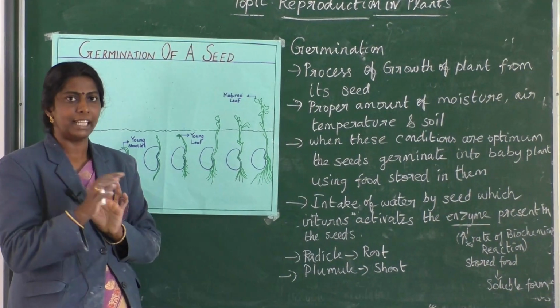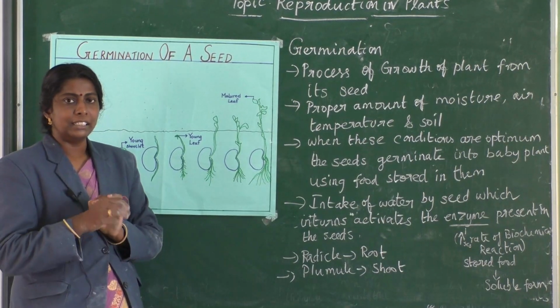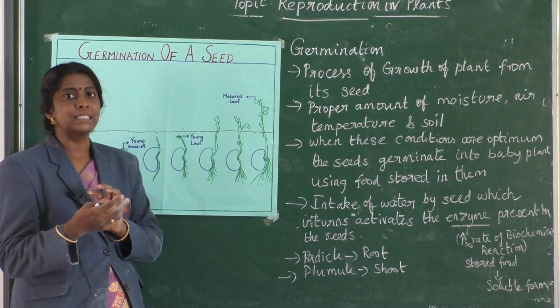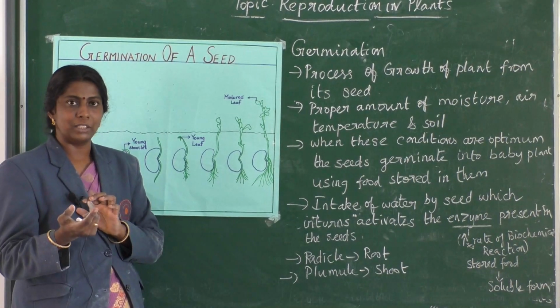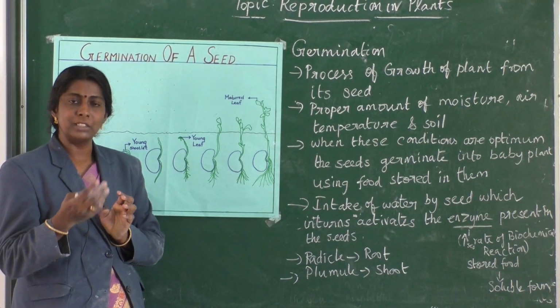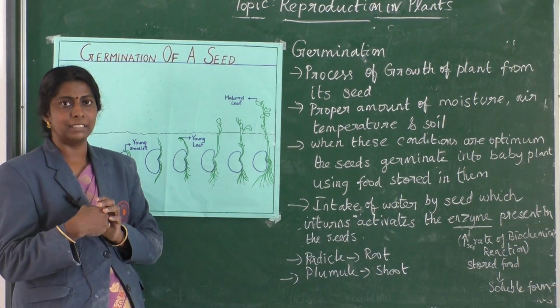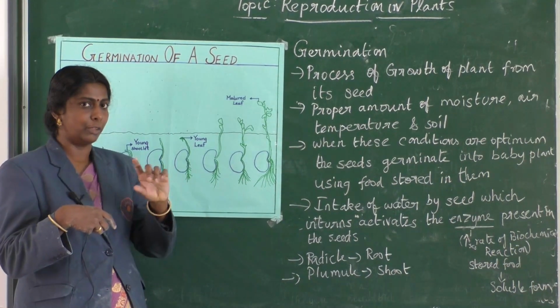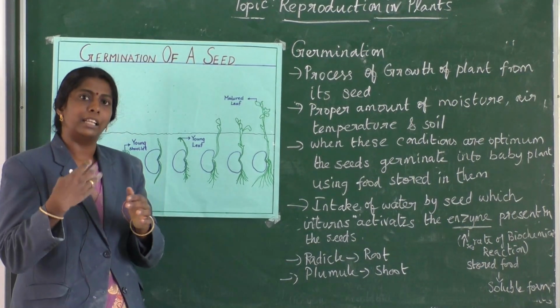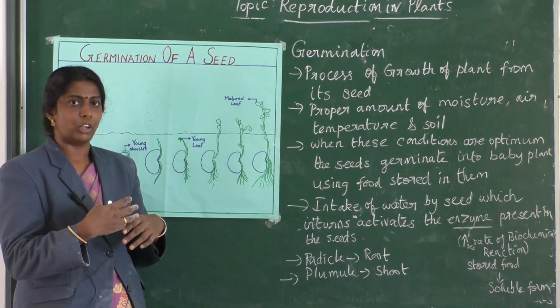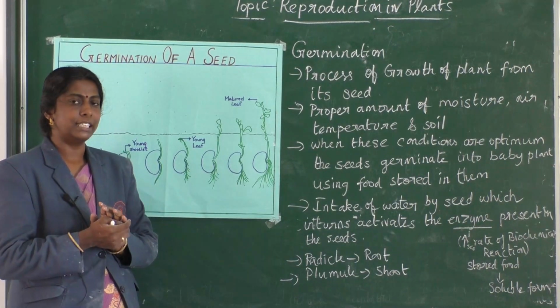These two things will be there within the seed, and these seeds are getting dispersed by agents like wind, water and animals. It is getting dispersed through wind, through water, and through animals as they eat and give out the seeds in their droppings. Again the entire life cycle will start. So that is about seed dispersal.